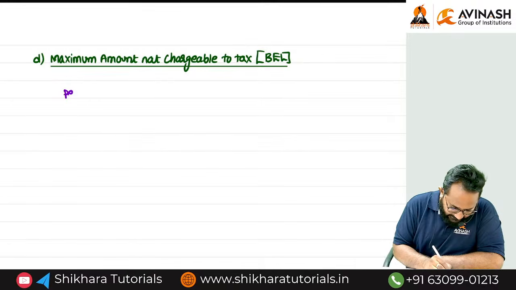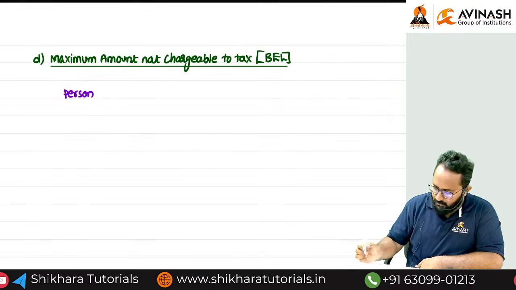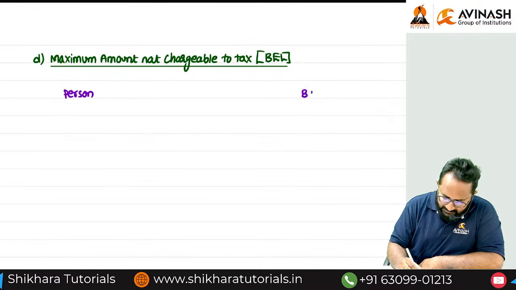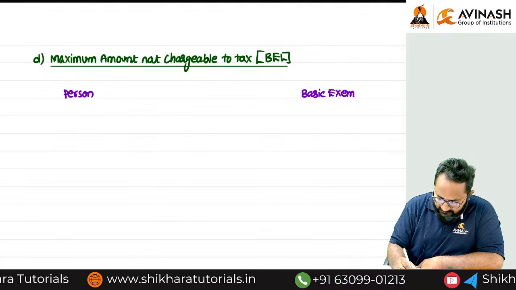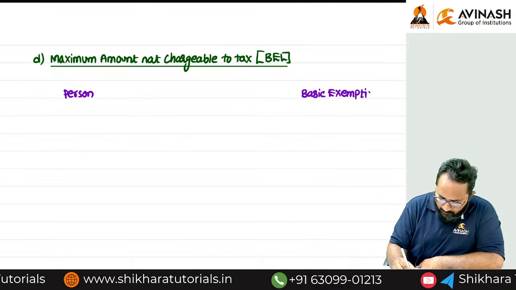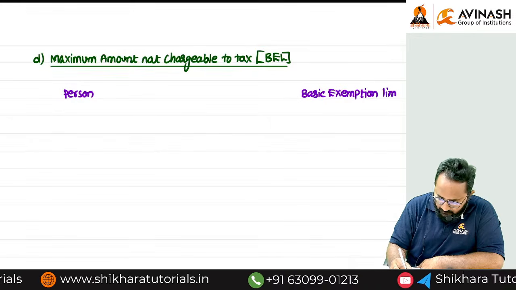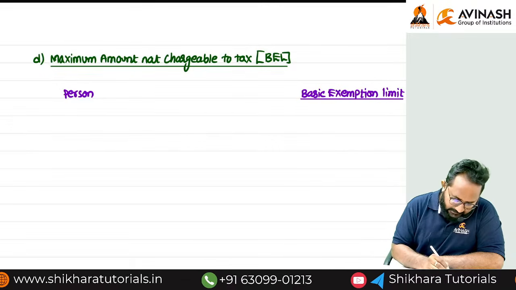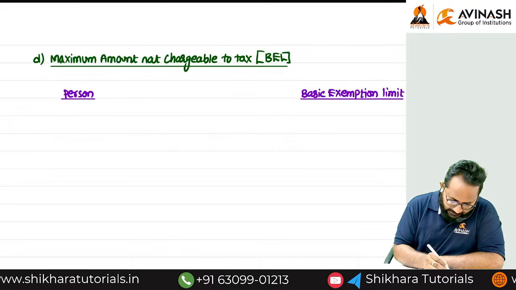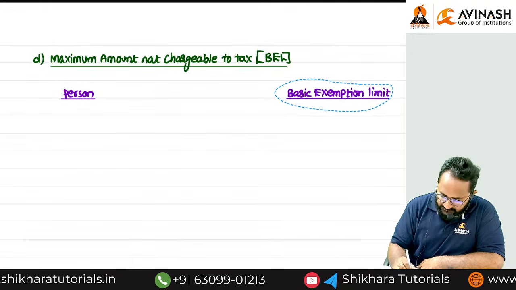First, we'll discuss the person-wise basic exemption limit. What is that basic exemption limit? First, I want to write down a certain set of persons here. Any idea what a certain set of persons means?